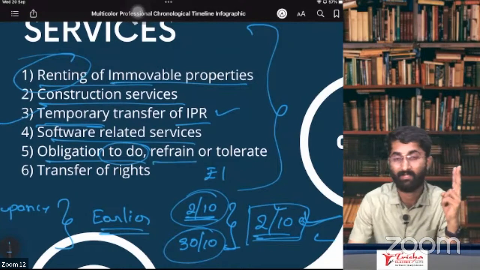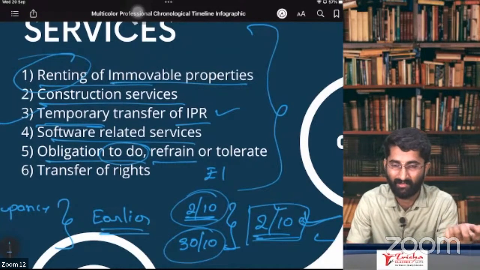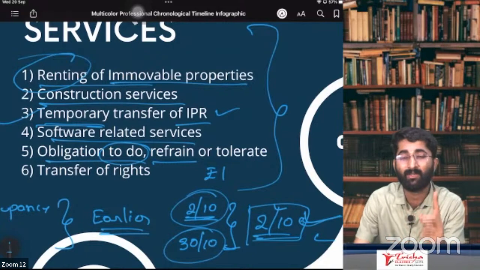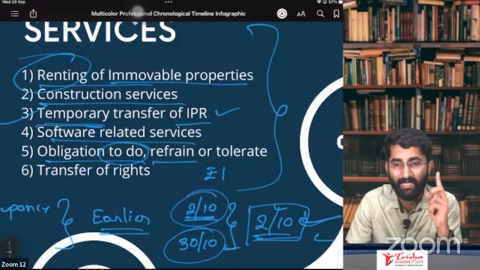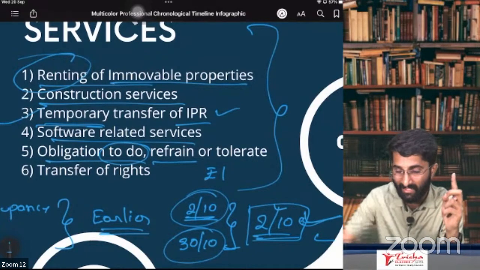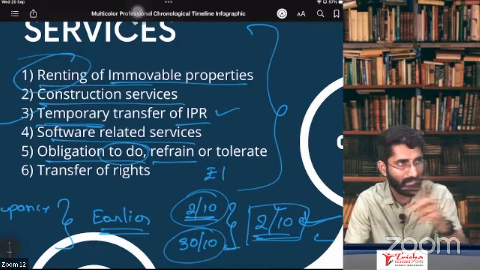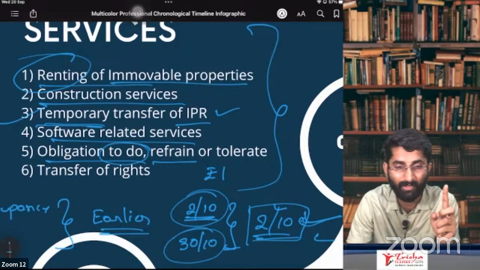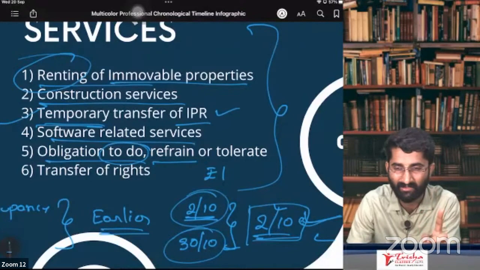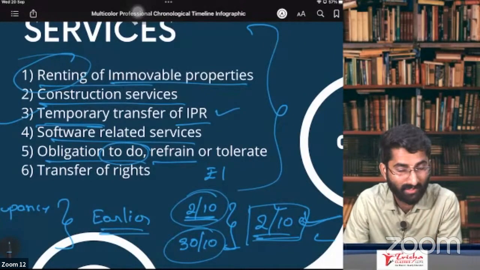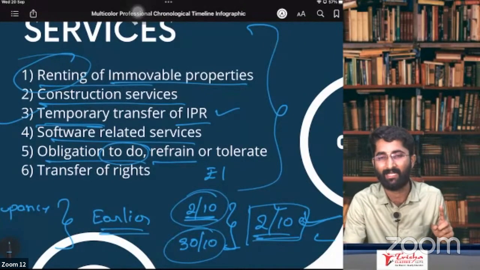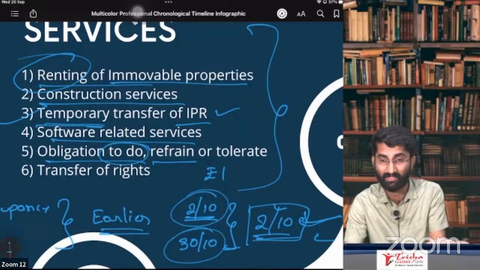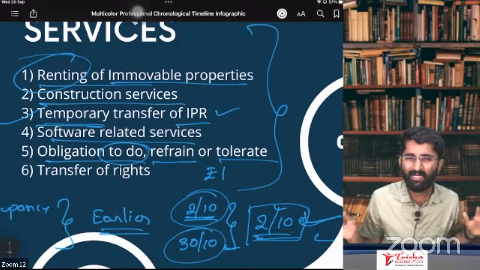Refrain from doing something. I say that you are my partner. Once you leave the partnership, you cannot start the same business. I'll pay you 2 lakh rupees. Same business in this vicinity, same area, you cannot start. I'm stopping you from acting so, and in that case I am paying you some amount. This amount will be considered as the service. You are giving me one service now: refrain from doing.